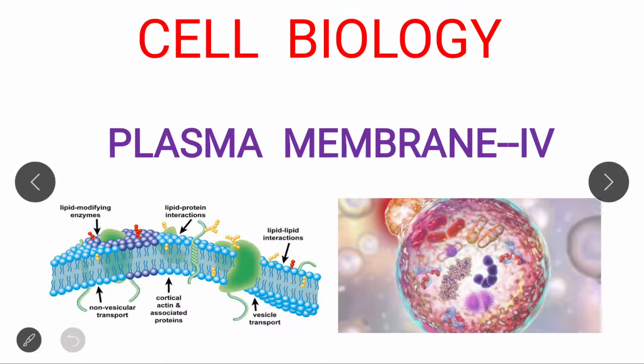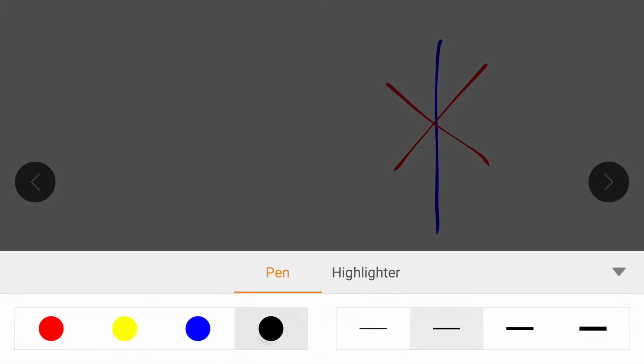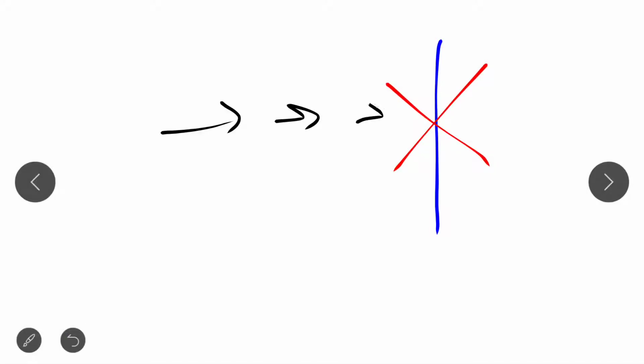This is a non-gated channel. In case of a non-gated channel, there is no gate present. The gate is absent, and the molecules can easily pass through this channel. No stimulation is required. Now I think you have a clear idea about the gated channel and the non-gated channel.